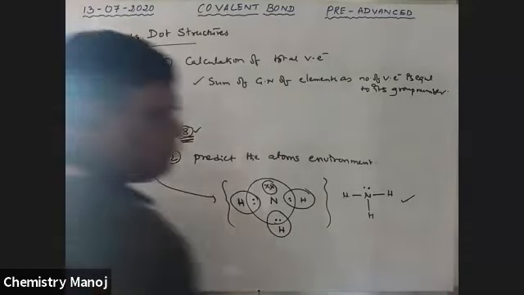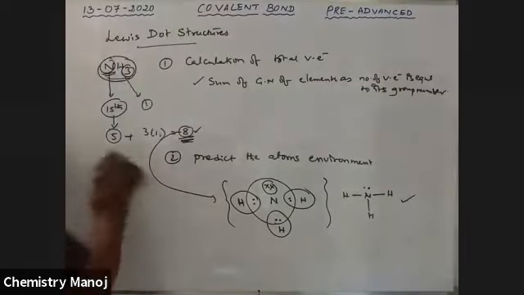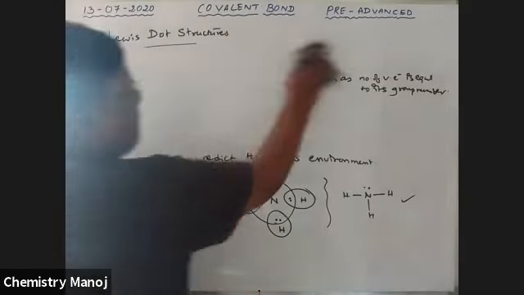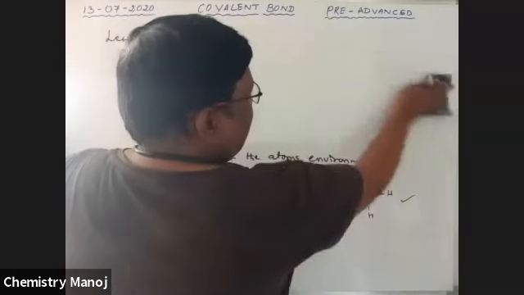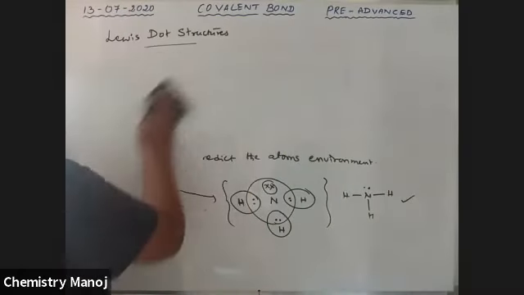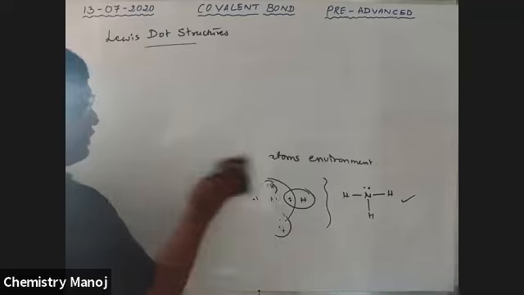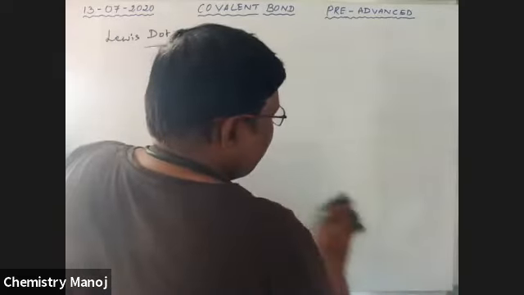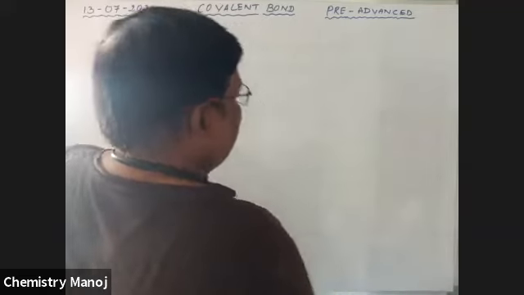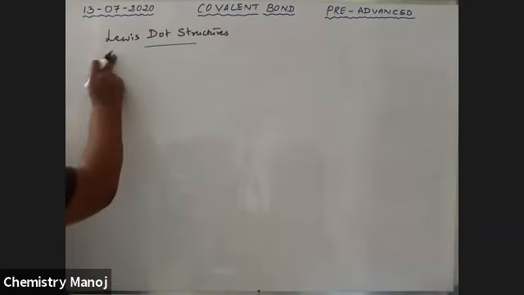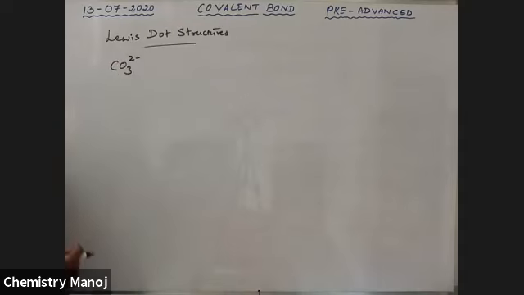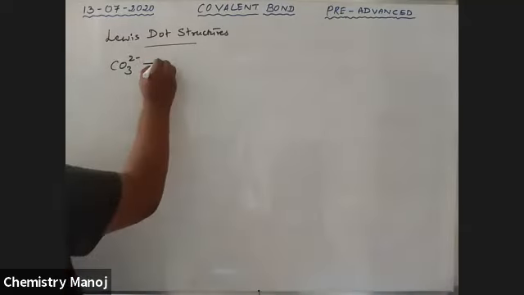Next example, something a little bit difficult. The CO3 2 minus ion. This is called the carbonate ion.